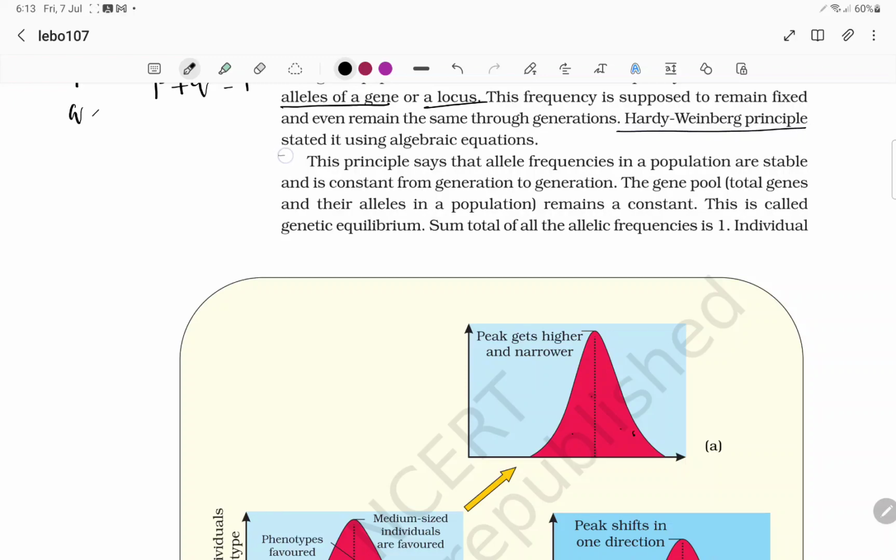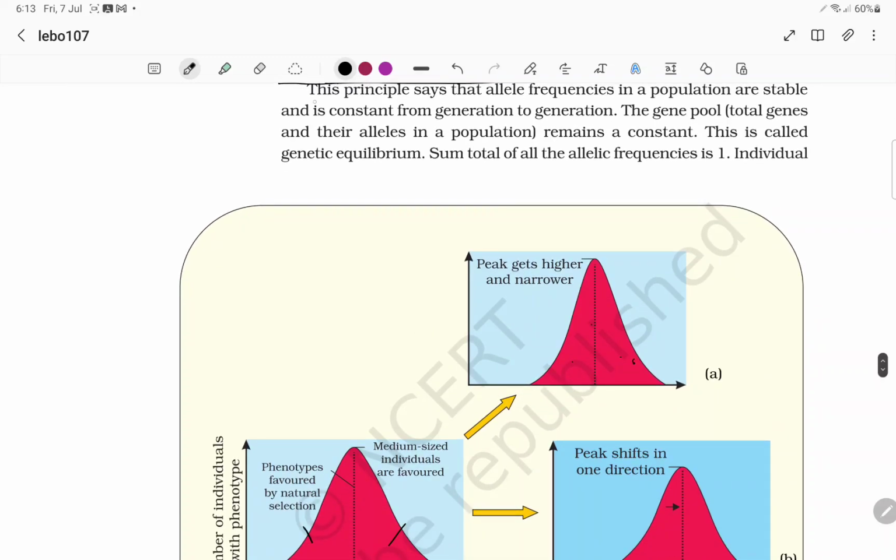The Hardy-Weinberg principle is stated using algebraic equations. This principle says that allelic frequencies in a population are stable; this frequency is constant from generation to generation.